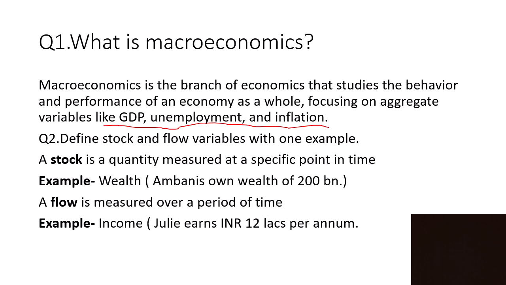Second question, define stock and flow variable with one example. A stock is a quantity measured at a specific point of time. Example is wealth. You can cite an example like Ambani's wealth of 200 billion. A flow is measured over a period of time. Example is income. Julie earns 12 lakh rupees per annum. This is an example of flow.